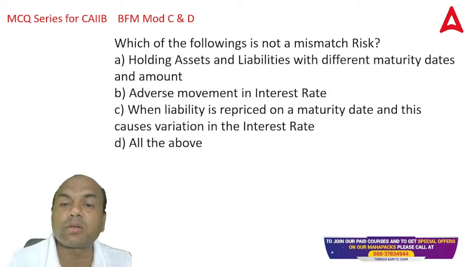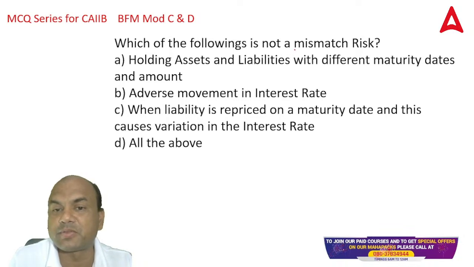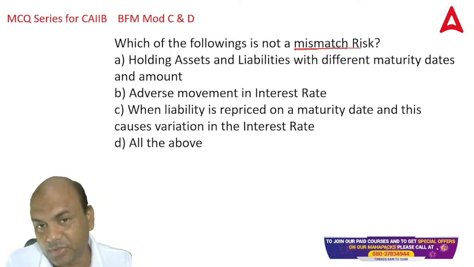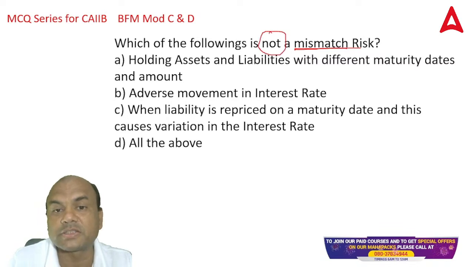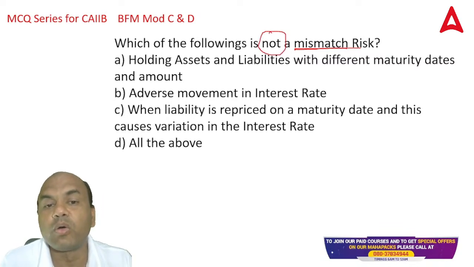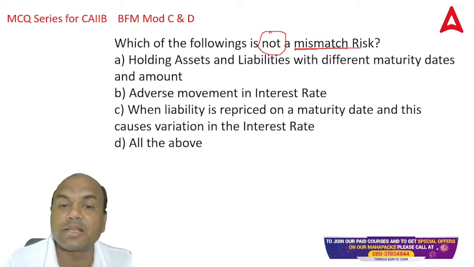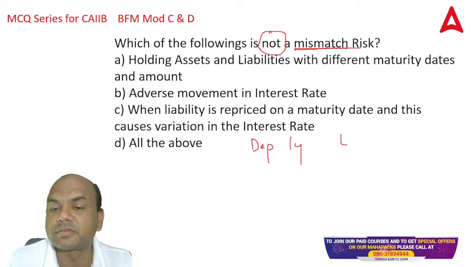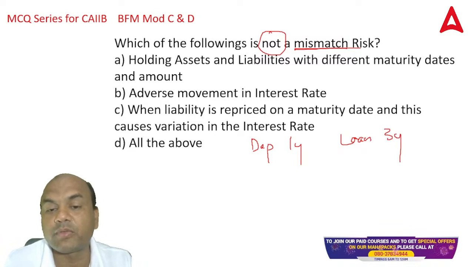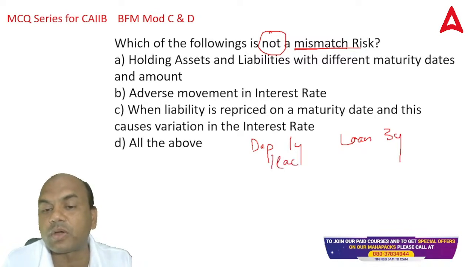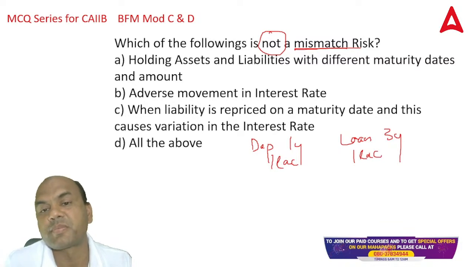Next one. Which of the following is not a mismatch risk? Mismatch means what? Let's see. Okay, and we want not. This is your important question. Not a mismatch risk. Holding assets and liabilities with different maturity dates and amount. So assets and liabilities with different maturities means I am having a deposit of 1 year for 1 lakh, and I am having a loan for 3 years for the same 1 lakh. So it will be a mismatch. So I want not a mismatch.